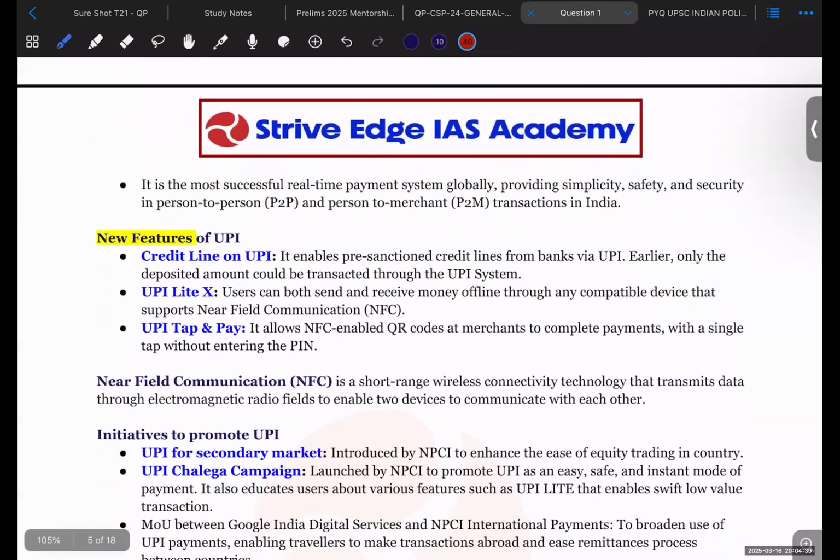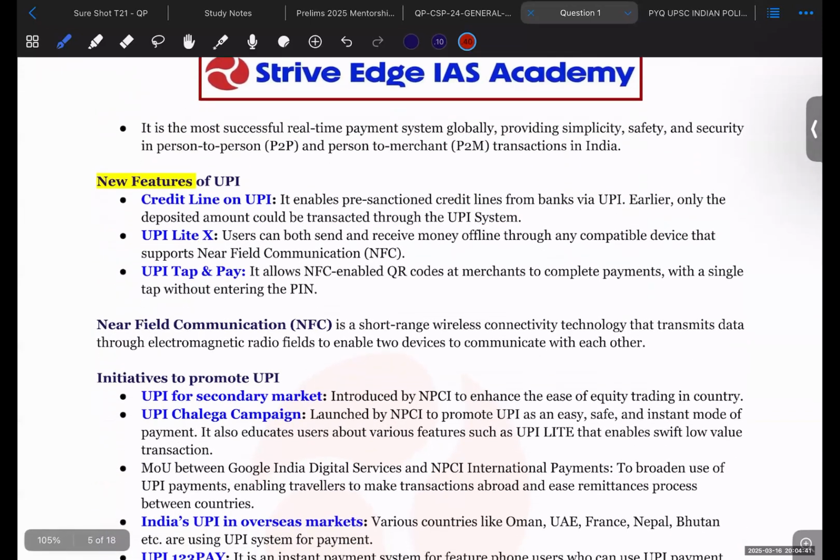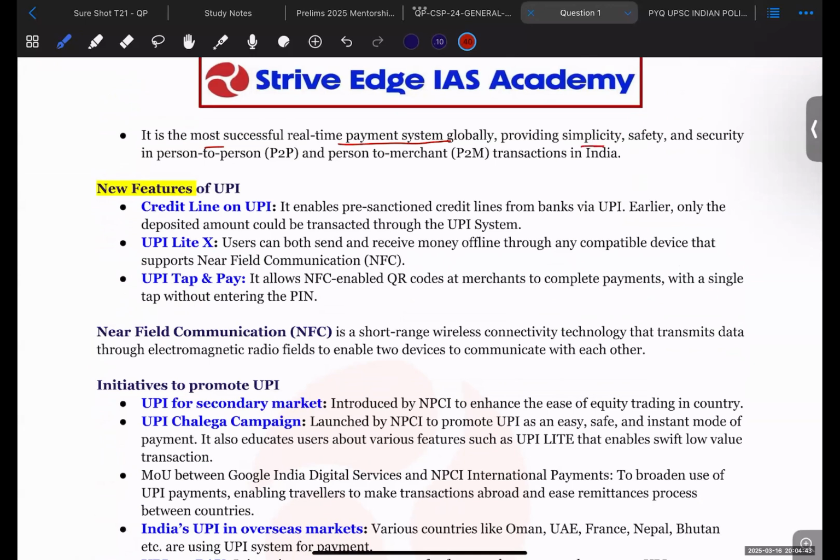Next, it is the most successful real-time payment system globally, providing simplicity, safety, and security in person-to-person as well as person-to-merchant transactions in India. So both types of transactions can be done, person-to-person as well as person-to-merchant or trader, whatever you want to call it. So these are the benefits of UPI.